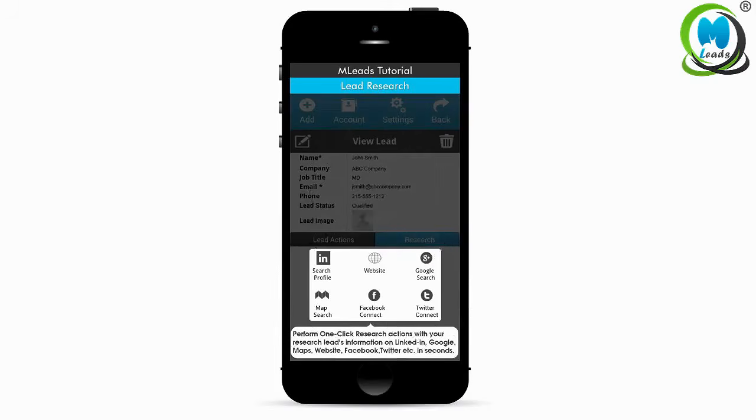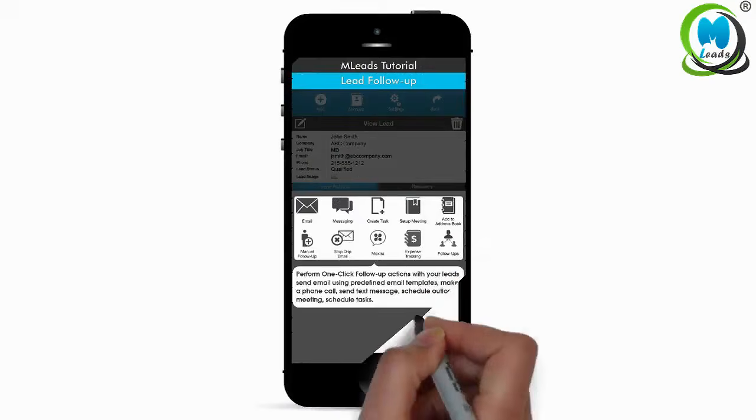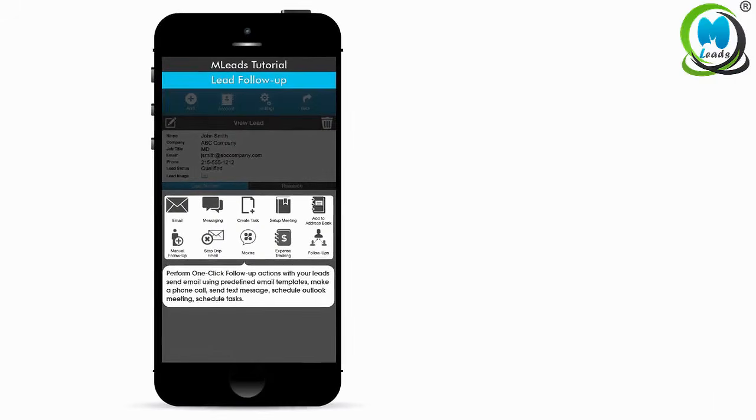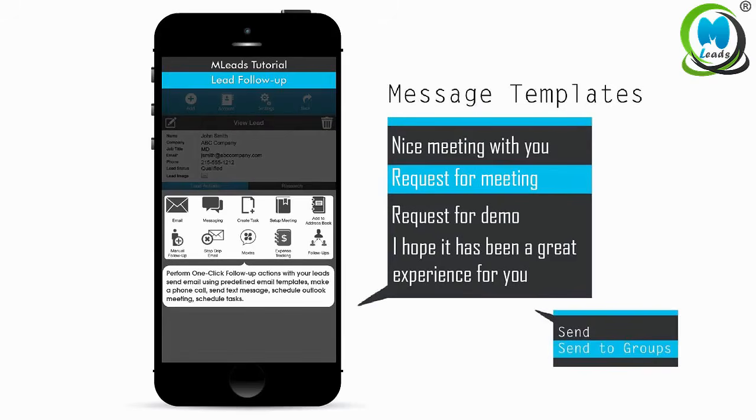Channels share a personalized QR code business card and show video profiles of your products or services. Lead follow-ups using predefined email message templates to all your leads in single personalized email campaign. Call, text message, set up meeting and task, track expenses, etc.